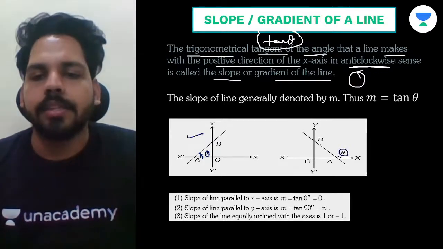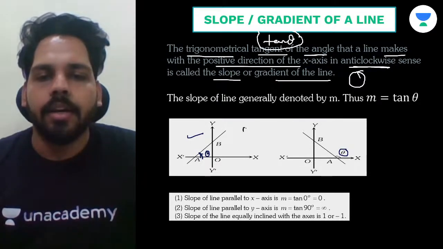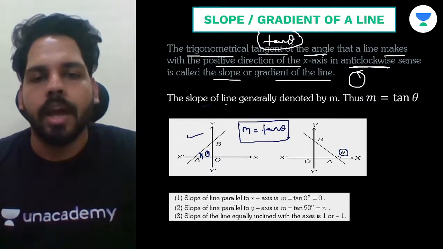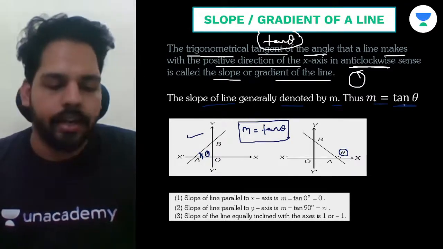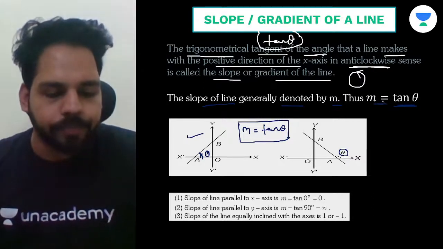So when you take the tangent of this angle, we will have tan theta. So we always call it m is equal to tan theta, and m we generally call the slope of the line. So as you can see, the slope of the line is generally denoted by m, and m is equal to tan theta. Understand? I hope this part is clear to all.